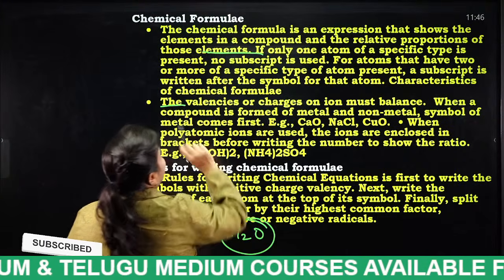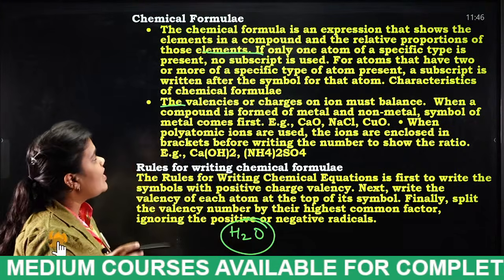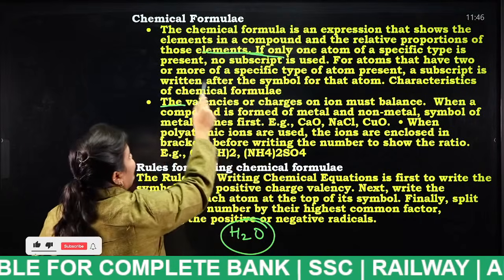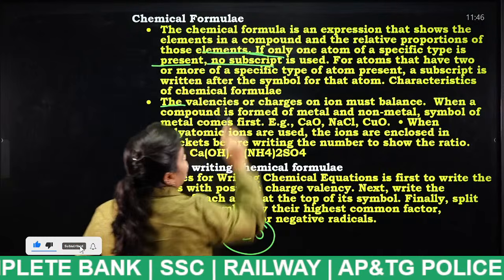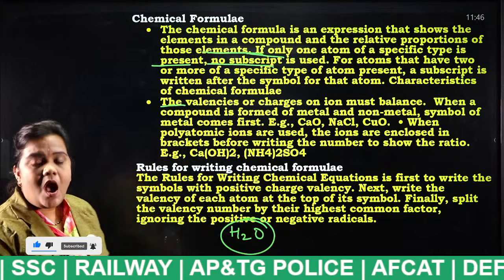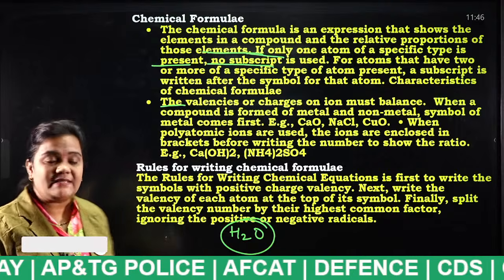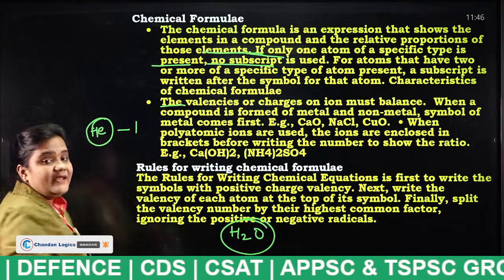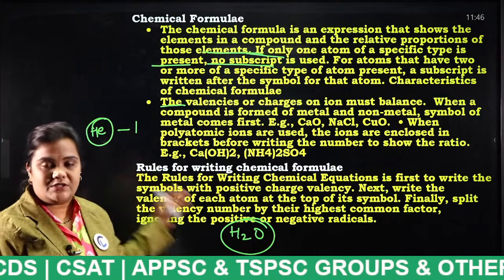the valence. So there are some rules, students. We have to know what those rules are. If only one atom of a specific type is present, no subscript is used. For example, how will we write the helium element? As He. Why? Because its atomicity is 1. There is no subscript to this.